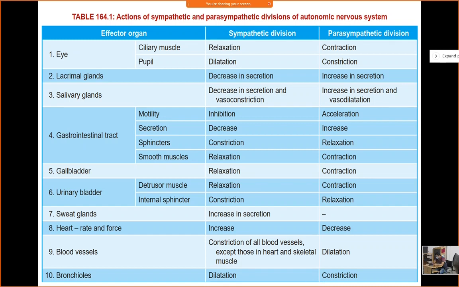It will stretch the bladder wall. After filling, the bladder wall will be stretched. So what will be the next response? A sensation will go to the spinal cord, or center, you can say center. The stimulation will go that the bladder is stretched. So what will be the next response?